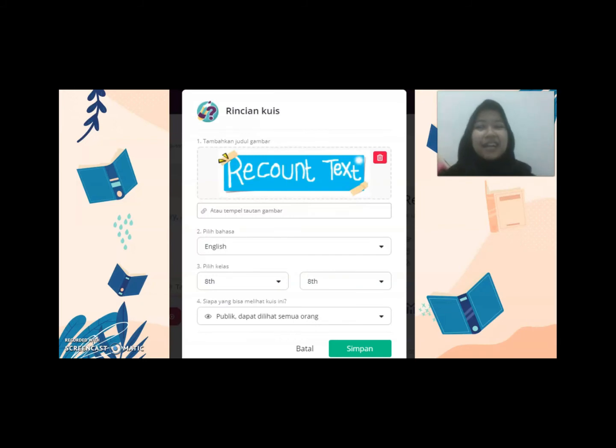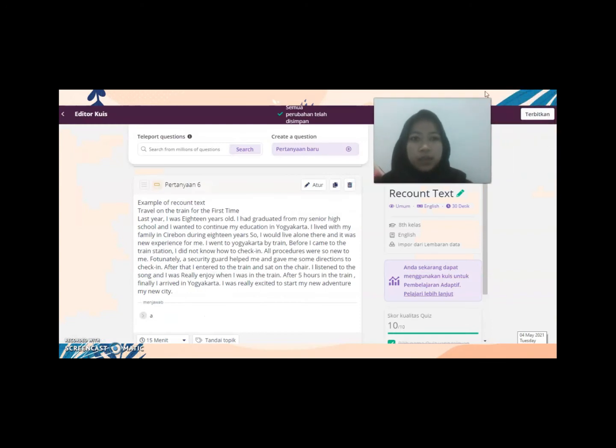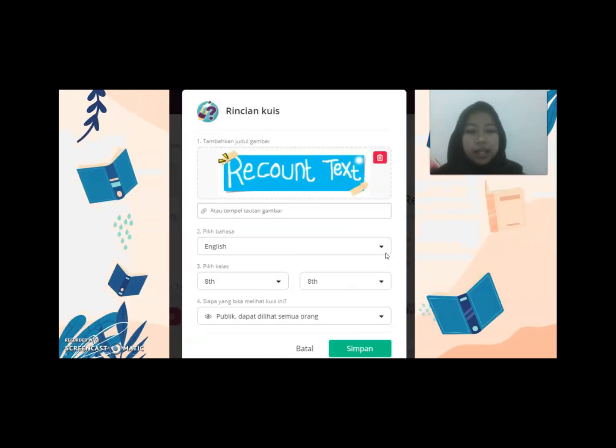Assalamualaikum. I will continue the explanation. As Bunga said before in the slide before, we can click publish here in the up right corner, and then the next is we can add information about the quiz here, such as image, title, the language, and the grade, and also anyone who will see this quiz. And after that, we click save here.